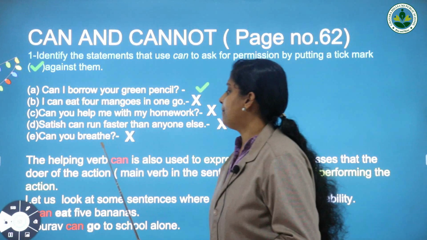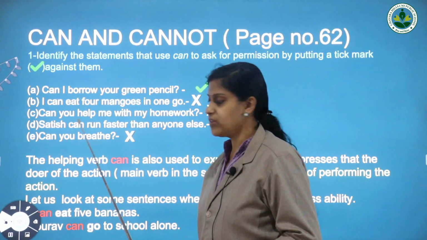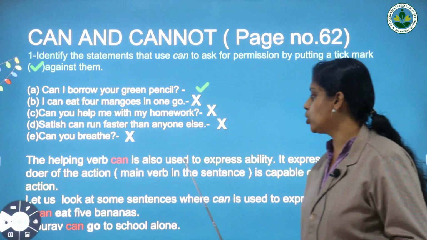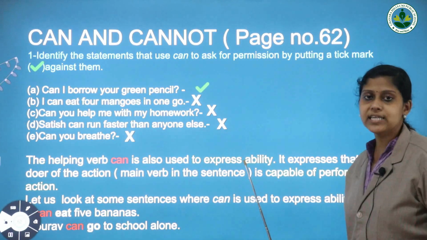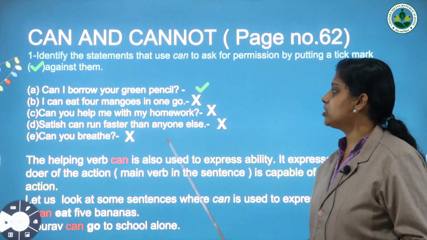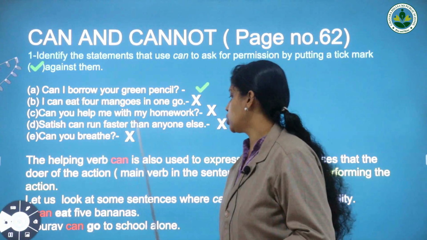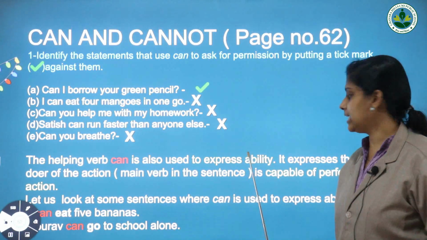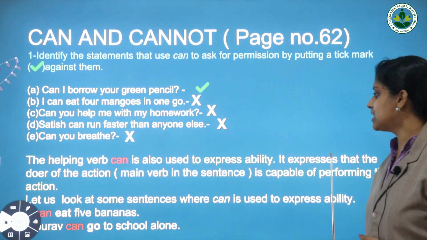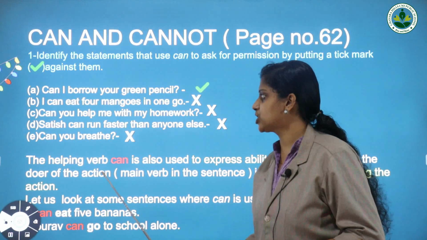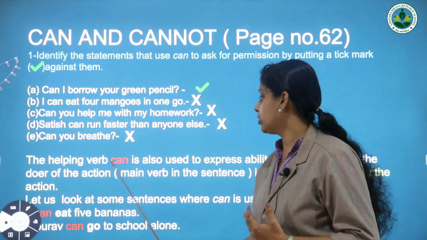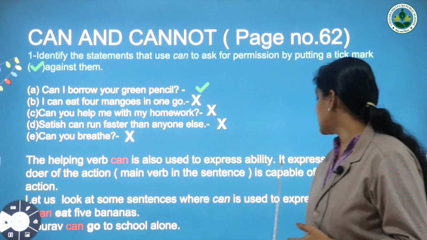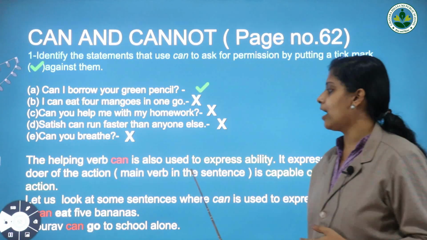Can is a helping verb. The helping verb can is also used to express ability. Ability means it expresses that the doer of the action, the subject of the main verb in the sentence, is capable of performing the action.